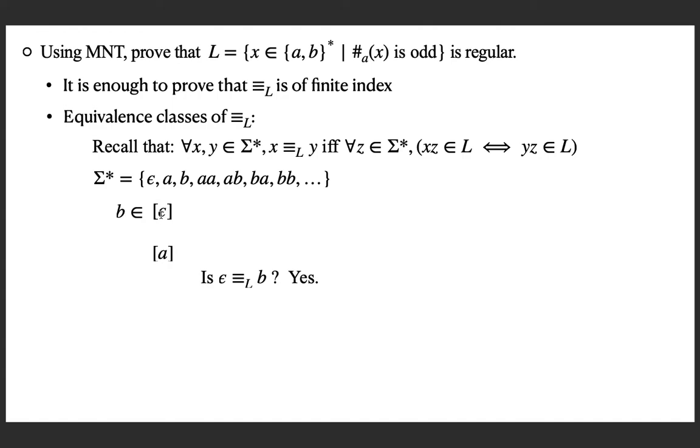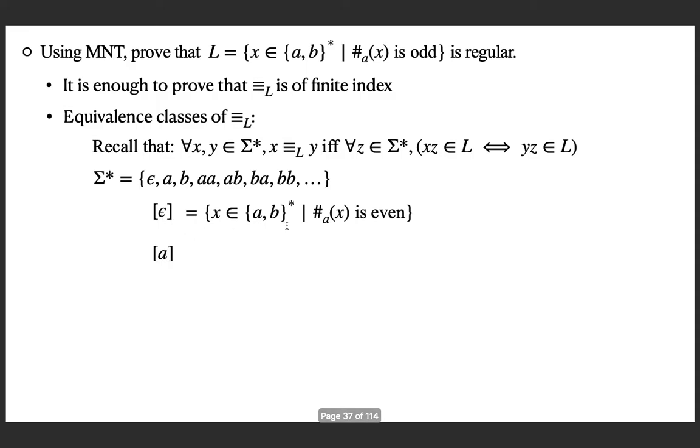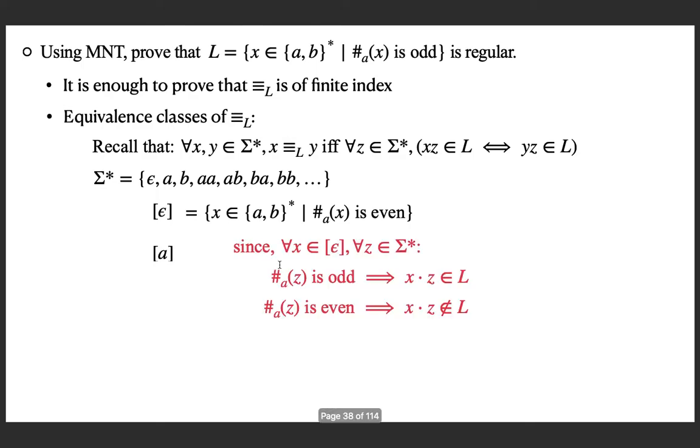And in fact, you can observe that the epsilon class is exactly this. The set of all strings with an even number of A's is coming into this equivalence class. Why? Maybe we can try to see why. Because if you consider any string X in the equivalence class of epsilon, that means in X there are an even number of A's. Now there are two cases.